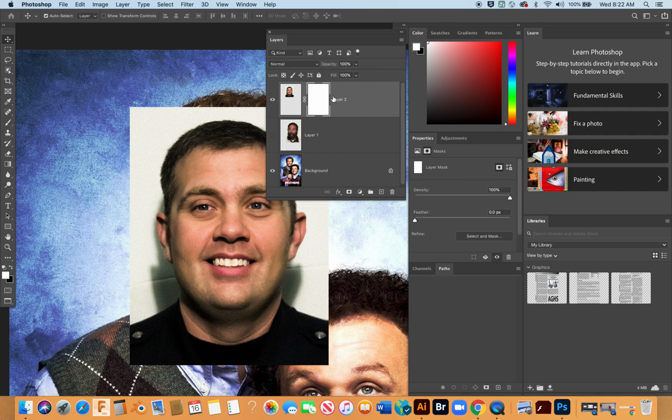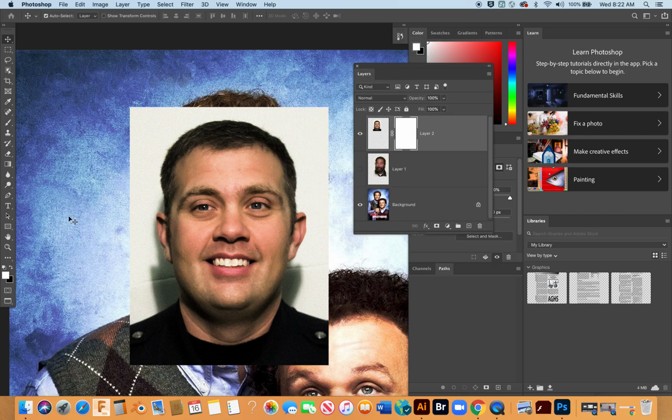Notice there's a link. That means that this mask is linked to this data. Additionally, notice that the mask is selected, and I know that because it has the 4 corner brackets. I can go back and forth, okay? So always make sure you're on the mask when you think you're masking. Otherwise, you could just be on the layer and accidentally be painting black and white.